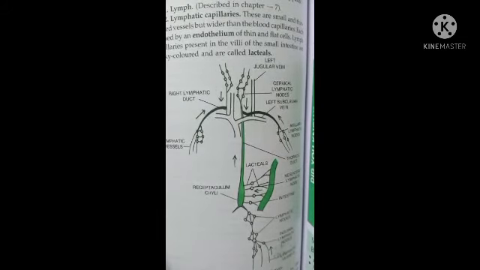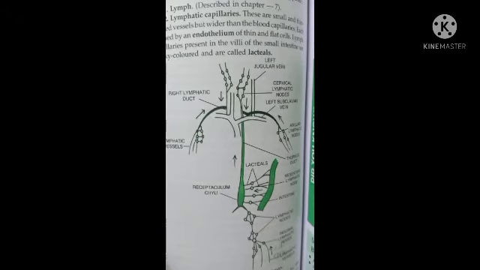So the lymph normally carries digested and absorbed fat from the intestine and drains the excess fluid and all the fluid substances present in the extracellular space back into the blood. So it is also related with the circulatory system only. It is not a separate system.